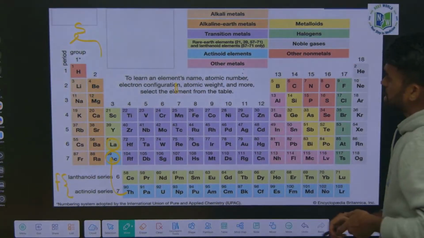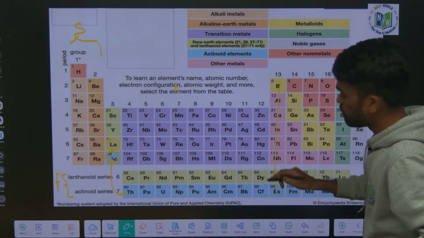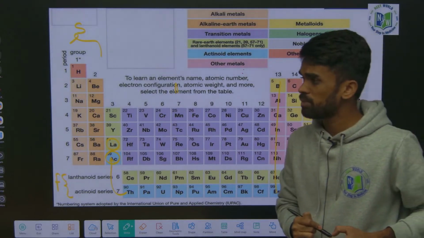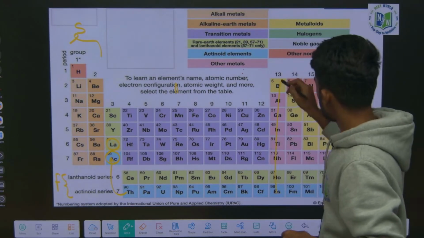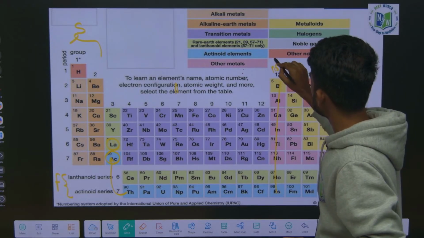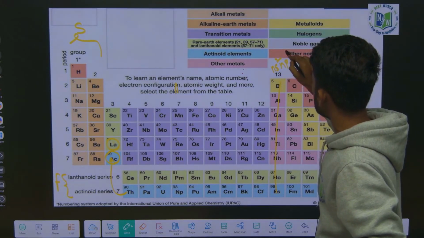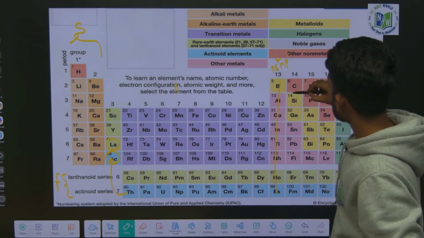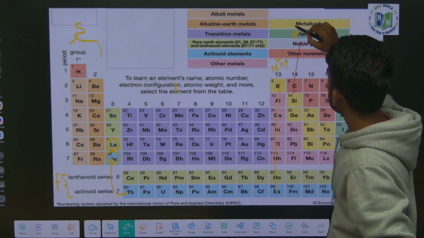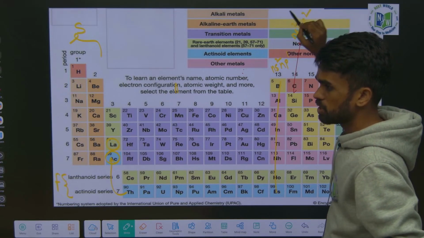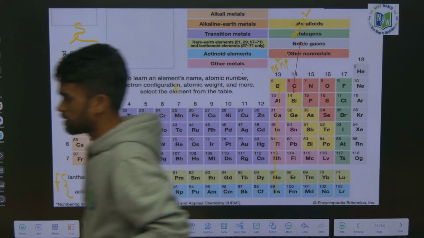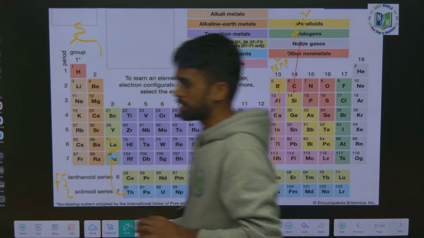Now elements which are lying in the same group will have the same electronic configuration. Like the boron family, it will be ns2 np1 electronic configuration, and for the carbon family it is ns2 np2 configuration, like this. Right. Next, look here.